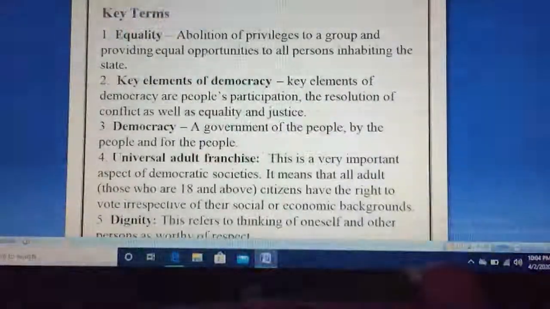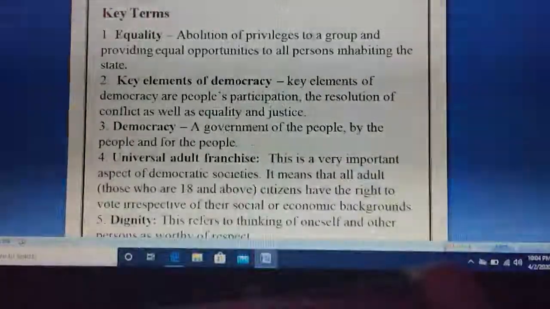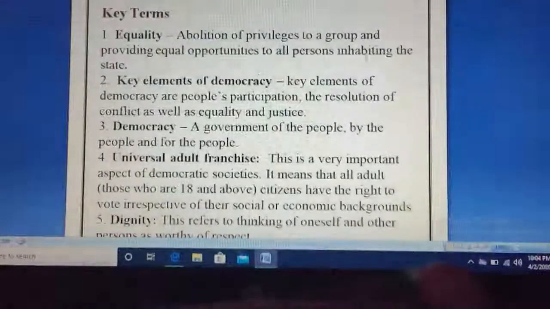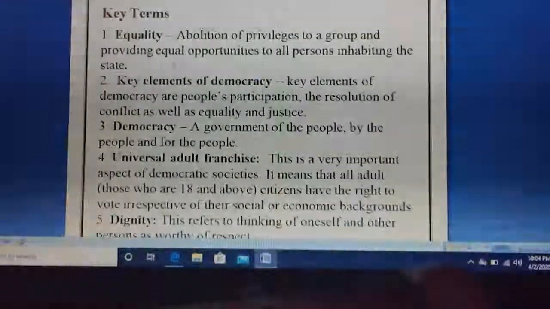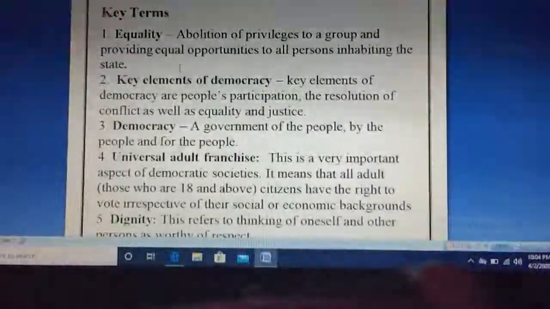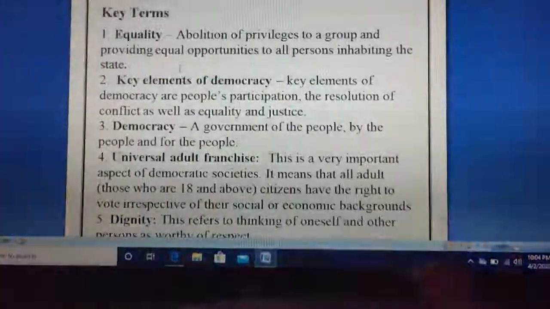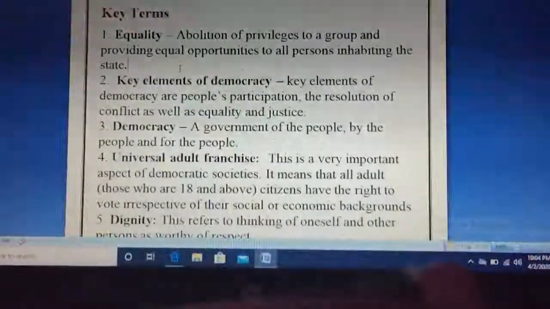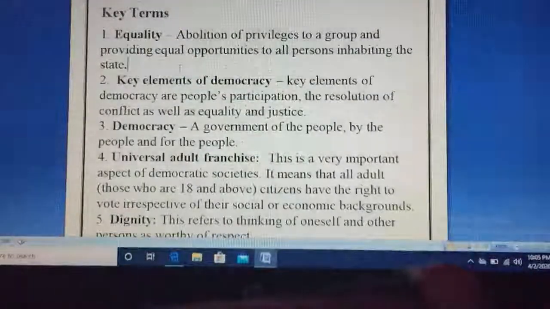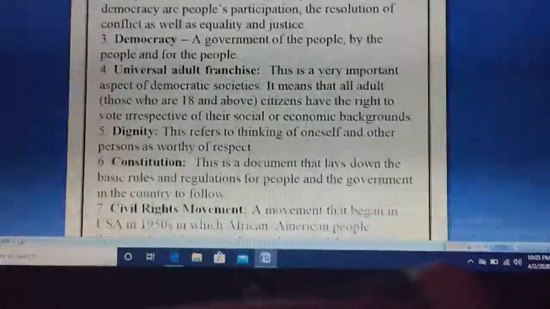The first key term is equality. What exactly is it? It's the abolition of privileges to a group and providing equal opportunities to all persons inhabiting the state. Here state means country, and abolition of privileges to a group means if somebody is rich or is getting some special privileges, removing them and giving everyone equal opportunity in a country. That is equality.